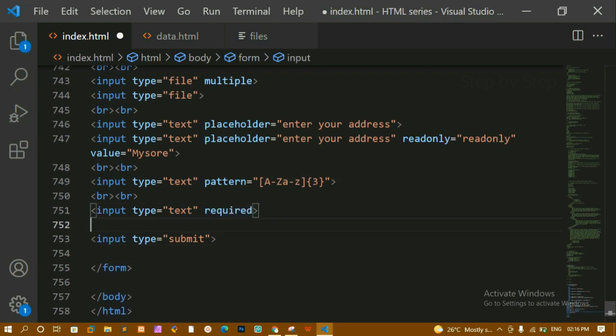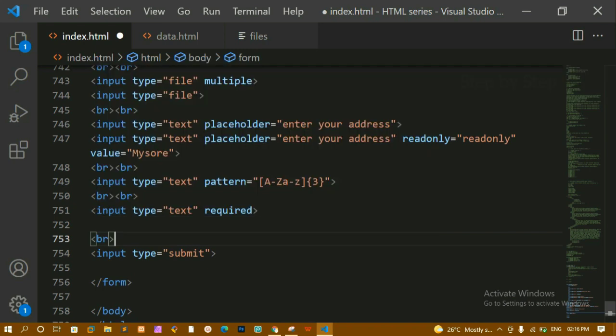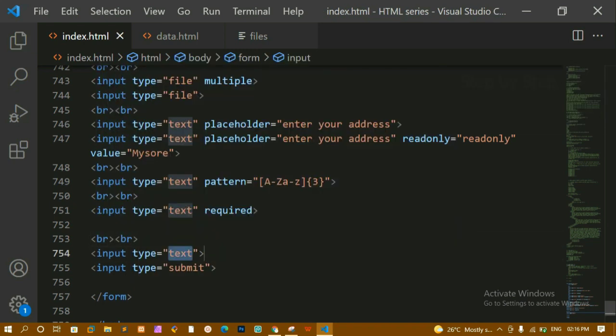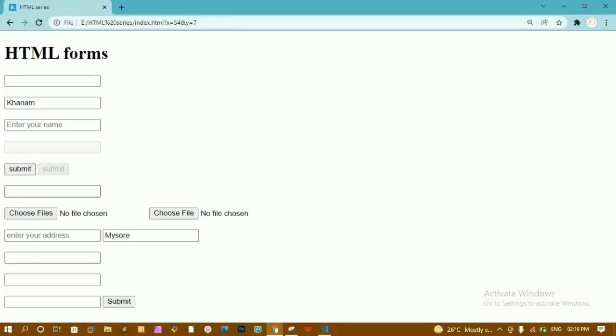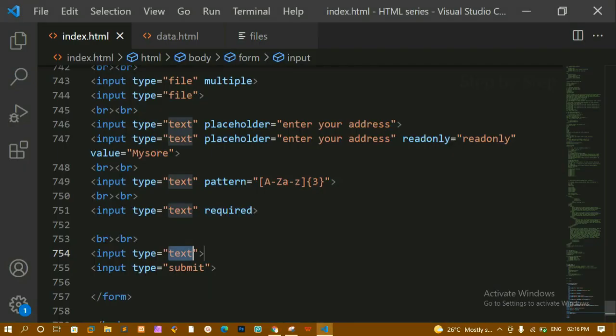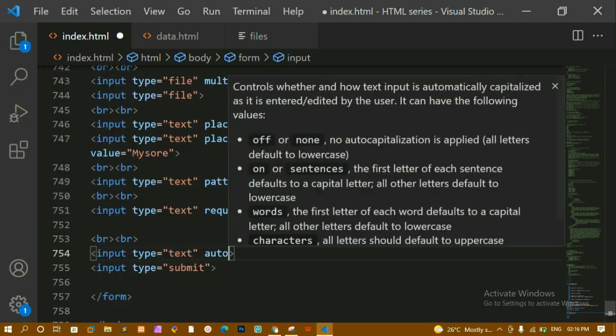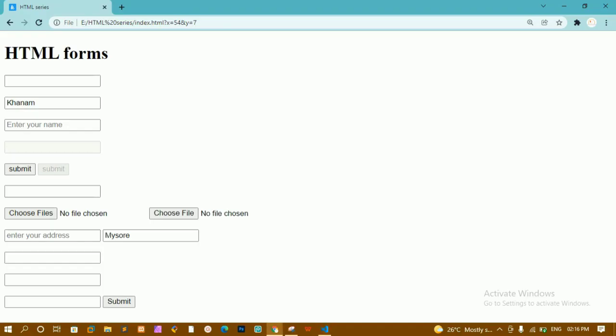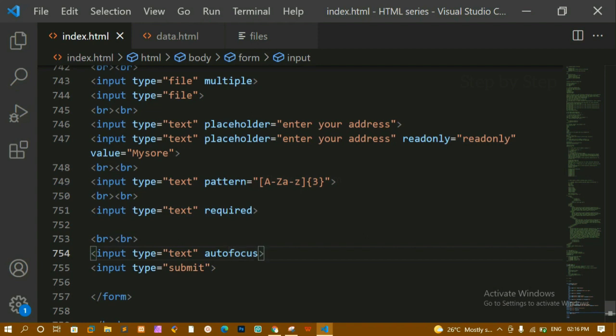Then next we are having autofocus. Let me just come here. I'll be adding 2 breaks here. Below this I'm going to write an input field, okay, type is equal to text. Let me refresh this. Now you can see no field is selected. As soon as I give autofocus, let me remove this, I'll save this and refresh this one. Now you can see by default this field will be selected. It is going to focus on this input field, and I can just insert the data. Whenever I refresh, wherever I give this autofocus, that field will be selected for me.